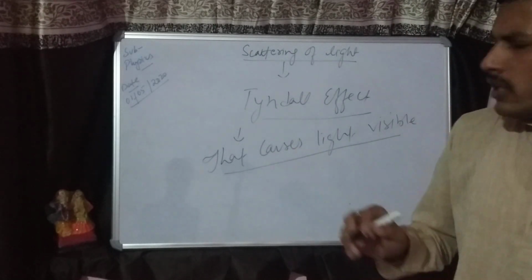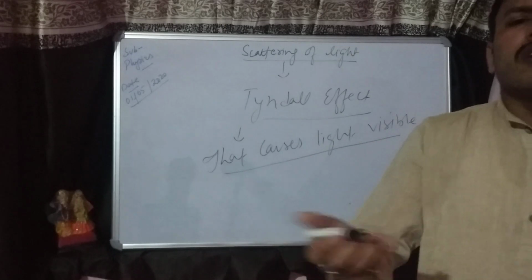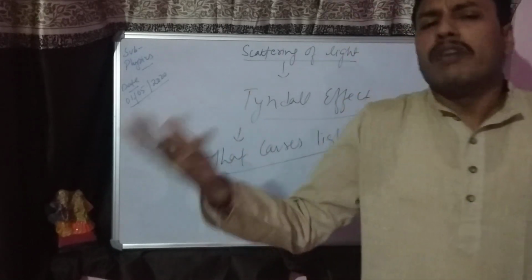And my dear students, the scattering is different for different colors.